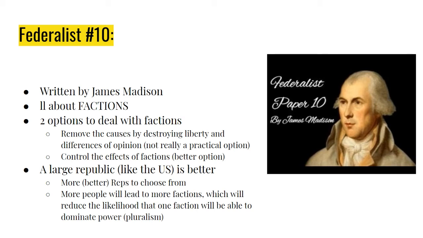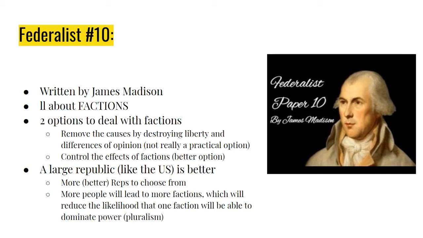And these are the reasons why. In a bigger government, you're going to have more potential leaders to choose from. So just playing the odds, you're going to have a better possible pool of candidates. Also, you're going to have more voters voting. So the likelihood of any one corrupt politician being able to dupe or trick all of these voters is unlikely.